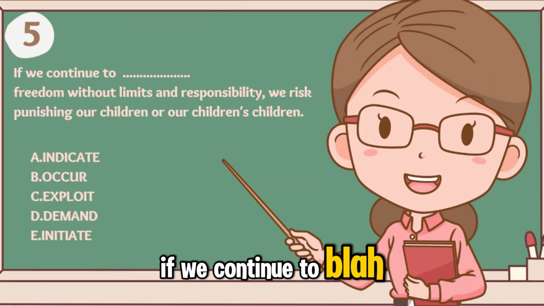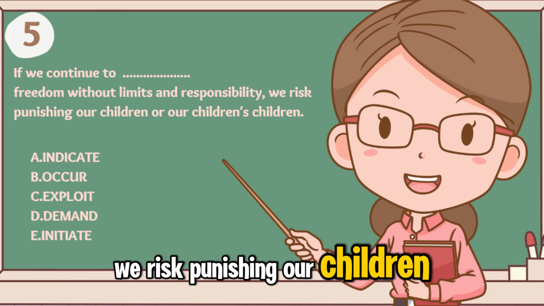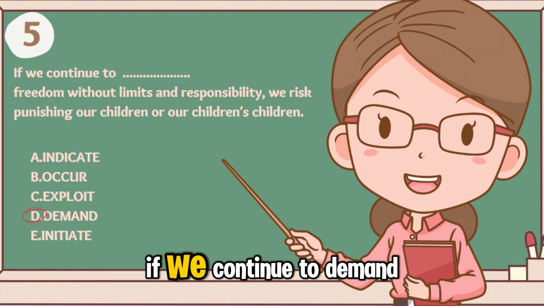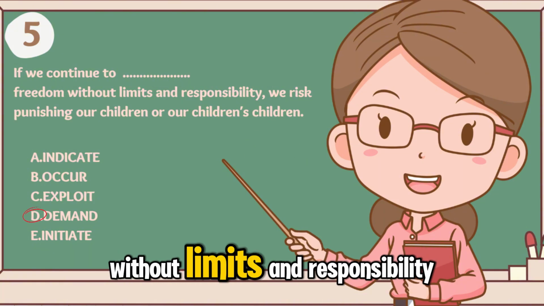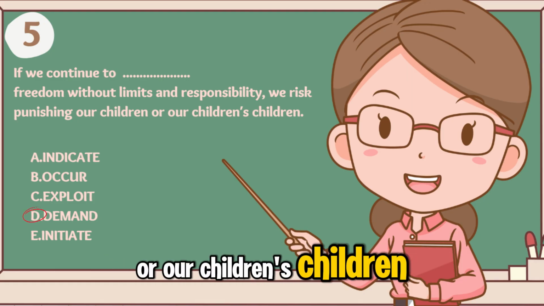If we continue to blah freedom without limits and responsibility, we risk punishing our children or our children's children. Our correct answer is demand. If we continue to demand freedom without limits and responsibility, we risk punishing our children or our children's children.